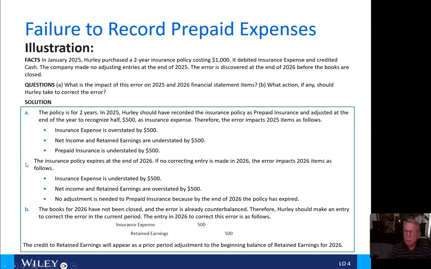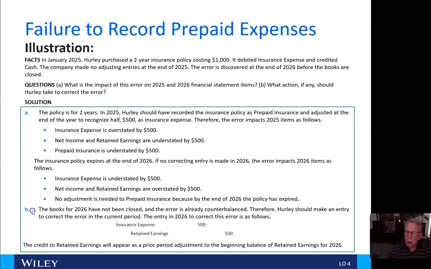Now, the insurance policy expires at the end of 2026. If no correcting entry is made in 2026, the error is going to impact 2026 items as follows. And again, pretty obviously, insurance expense is understated by $500. Net income and retained earnings are overstated by $500. And no adjustment is needed to prepaid insurance because by the end of 2026, the policy has expired.